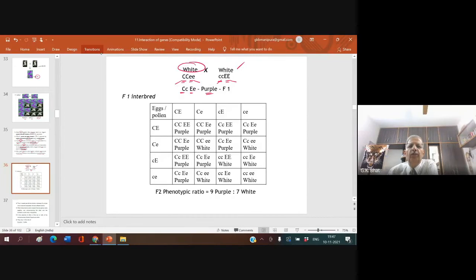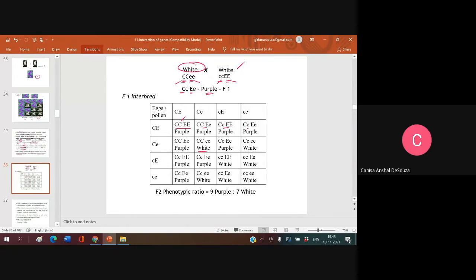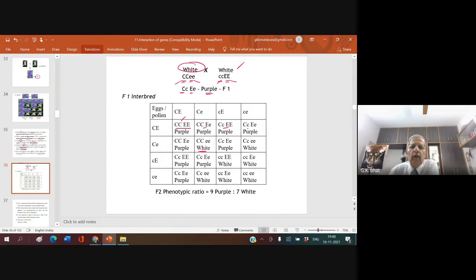When this F1 purple is selfed, you get, what is this? Purple. Why is this white? E is recessive. Chromogen producing gene is there. Enzyme producing gene is not there. Right? Purple.